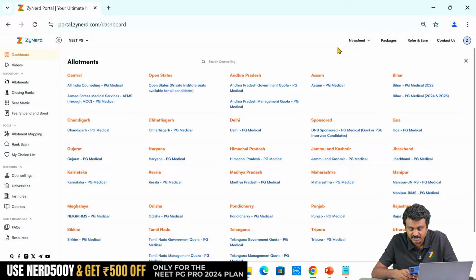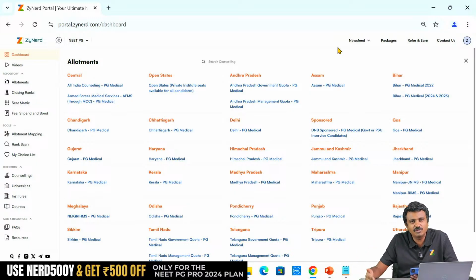I am a TN student, I would like to go to round 3. If I get a seat in AAQ round 2, can I upgrade in state round 3? See, the queries should be similar, okay? That is not the query. If you are under AAQ round 2, you don't directly go to state round 3. There is a state round 2 then, then there is a state round 3, AAQ round 3. What happens in AAQ round 3 should be the query.